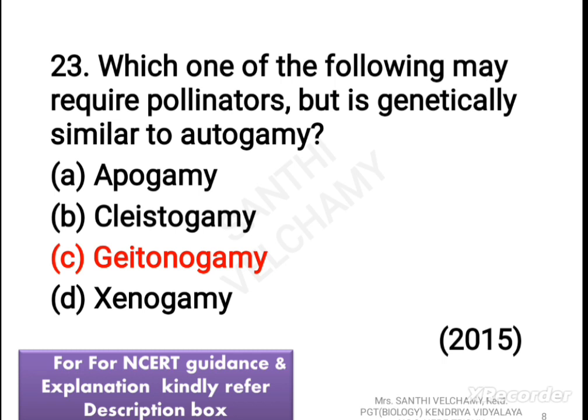Geitonogamy involves the transfer of pollen grains from one flower of a plant to the stigma of another flower of the same plant, for example in maize. As the pollen grain has to move from one flower to another flower, it requires a pollinating agent. Yes, it's genetically similar to autogamy as both flowers belong to the same plant, so they share the same genotype.